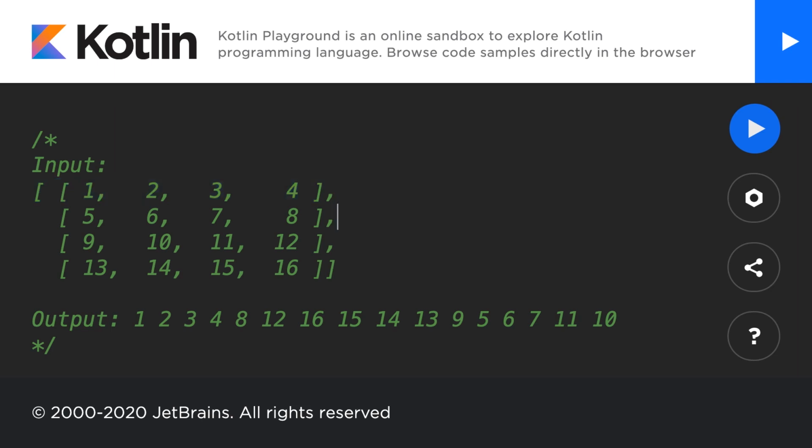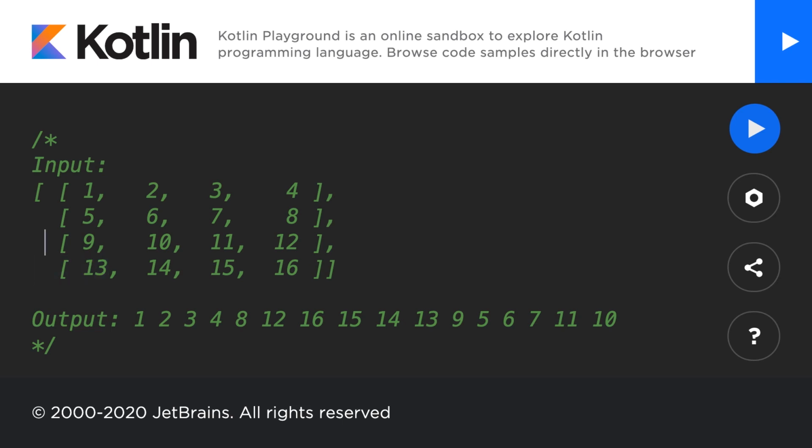Then we will go down the last column in the matrix and just take the last value of each of the rows going downward just like this. And then once we reach 16, we'll then go backwards along the last row, and we're going to just follow the pattern through code. Then we'll go finally up the first column here.